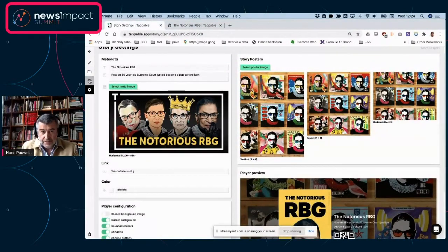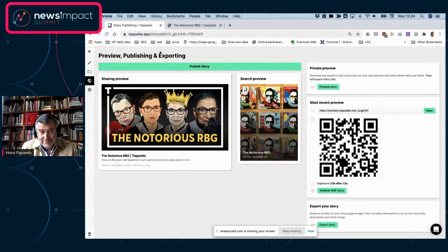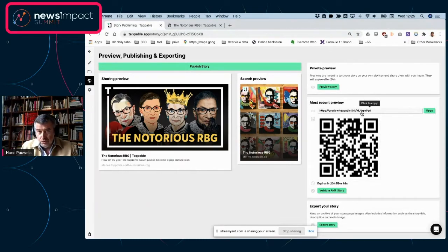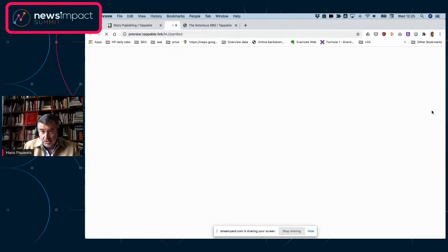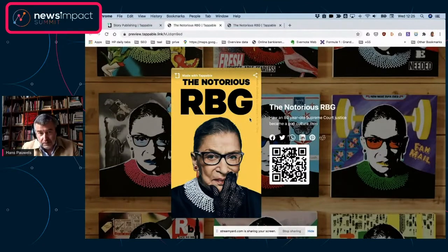So once we've done all this, and then I can see there's no more checklist here. So I've basically done everything that I needed to do. We're always working with story previews. I'm just going to generate another preview. What this actually means is that we're creating a random URL that's non-indexed, that's non-traceable, that you can use to actually preview the story, sent to whoever within the organization is going to have the final go for publish or not, and they can easily open it either from the screen share or from a desktop view.